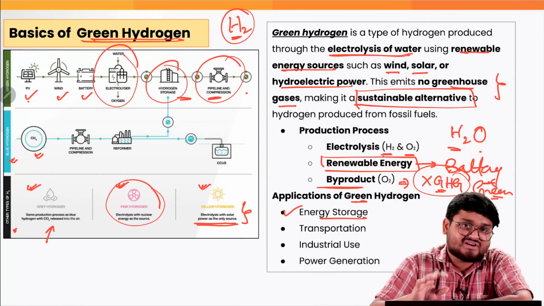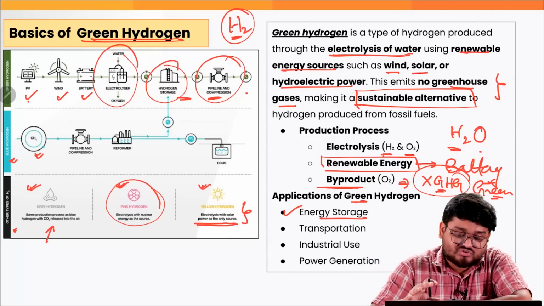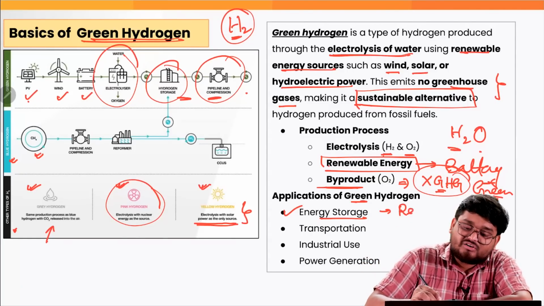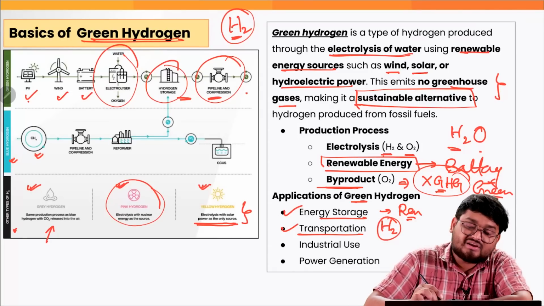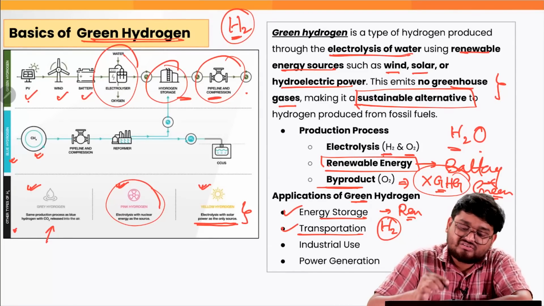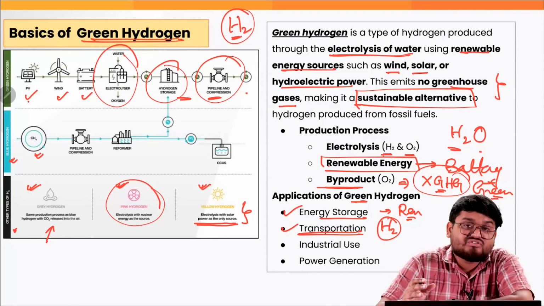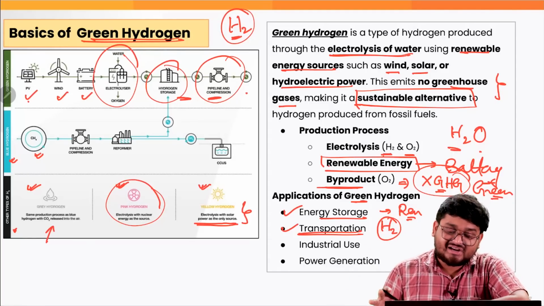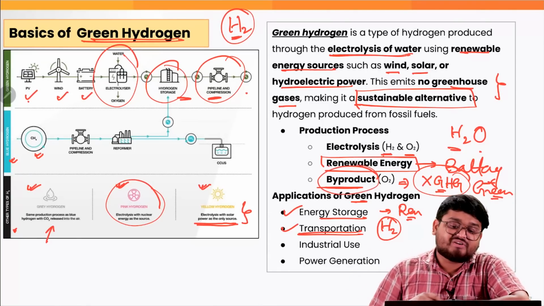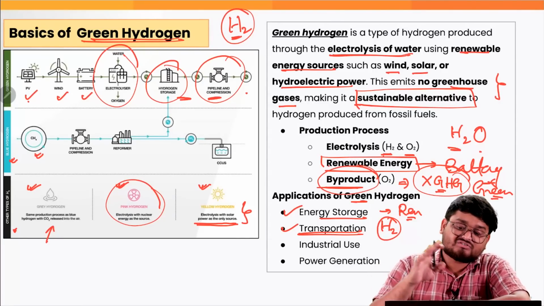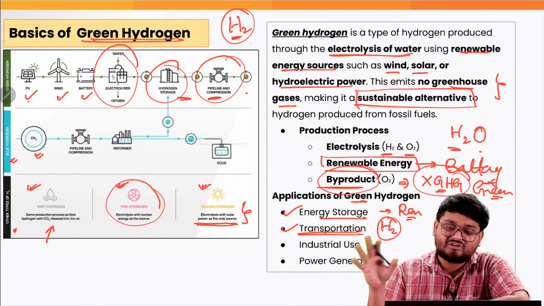We can use green hydrogen to have a proper amount of energy storage, particularly for renewable projects, correct? We can also use the hydrogen gas produced by solar energy and renewable energies for transportation in hydrogen fuel vehicles, where the main byproduct will only be oxygen instead of carbon monoxide and various oxides of sulfur, nitrogen and so on.